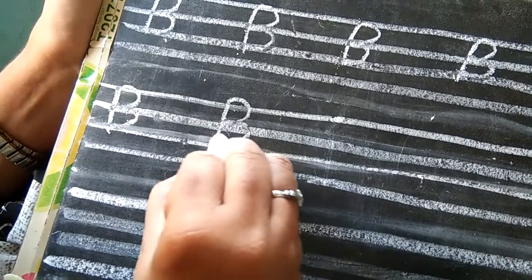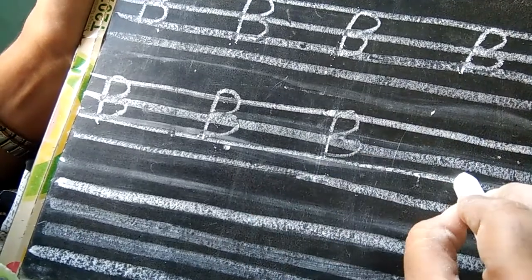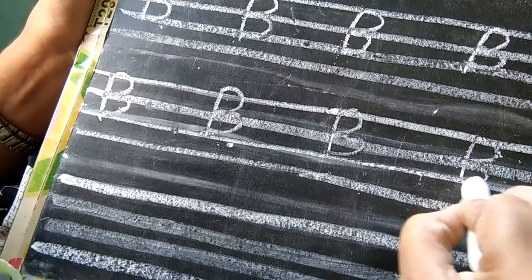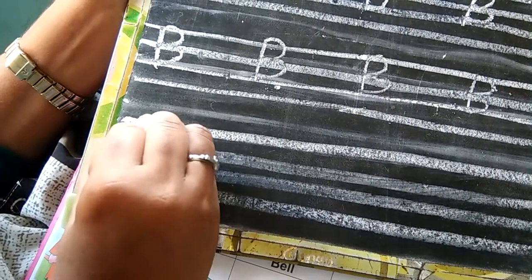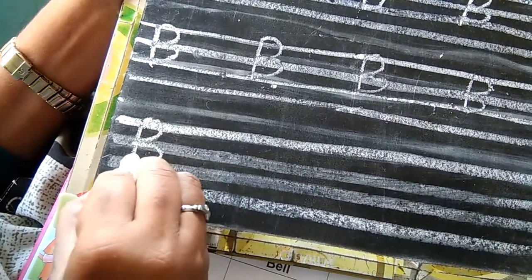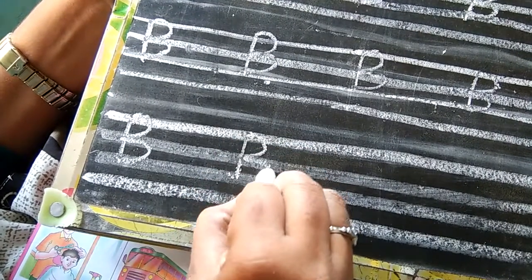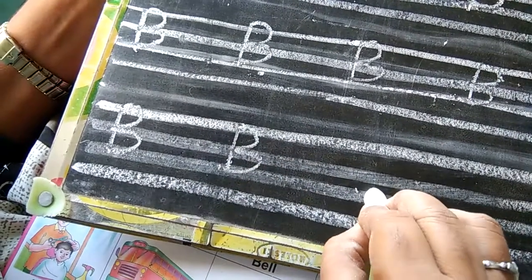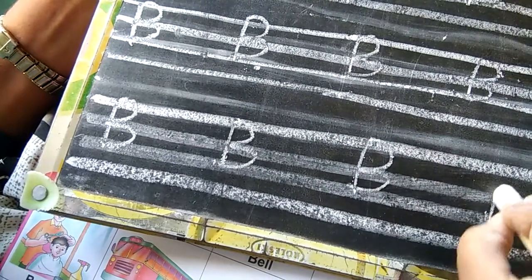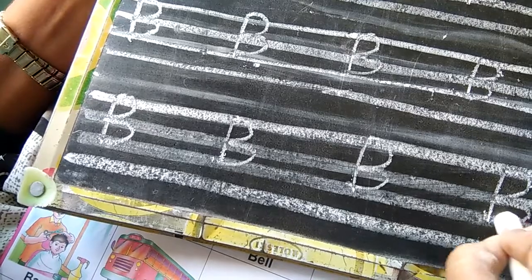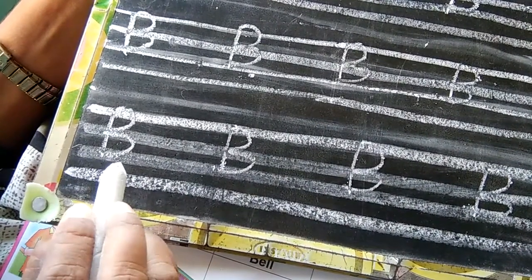B for book. B for baby. B for bus. 1, 2, 3. These 3 lines. B for brinjal. B for Bunty. B for bitter gourd, you know bitter gourd. And B for bed. So this is called B. Like this you have to write B.